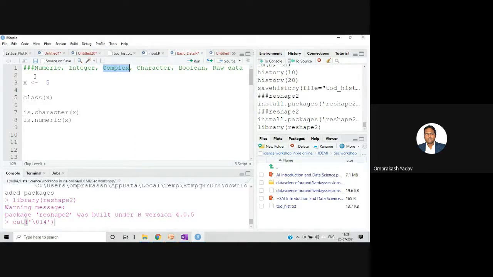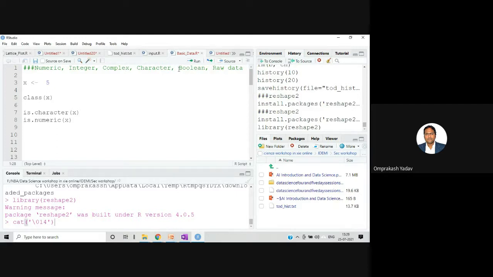I hope you remember a complex number contains two parts, a real part and an imaginary part, like 1 plus 2i, 3 plus 5i. That kind of complex number can be stored. Then we have the character type, the Boolean type, and the last one, the raw data. So: numeric, integer, complex, character, Boolean, and raw data.